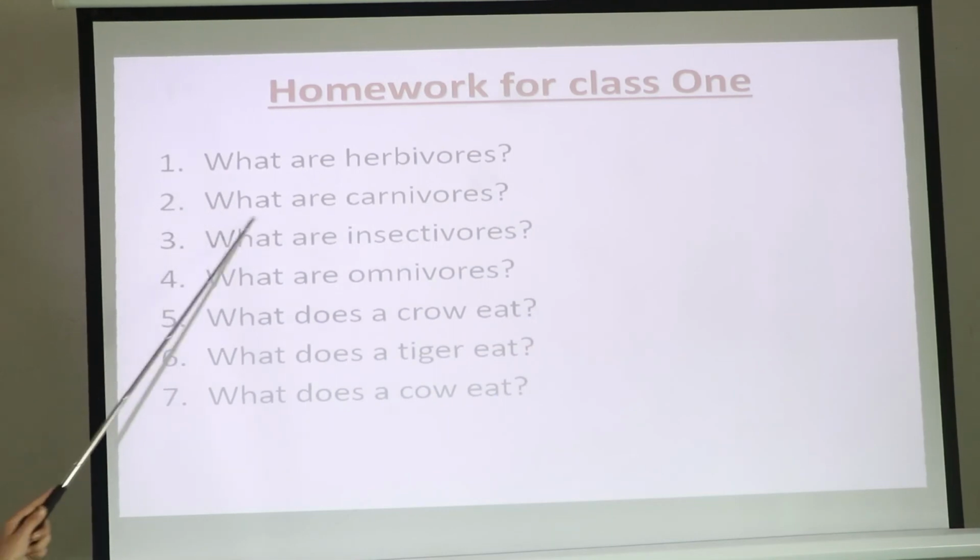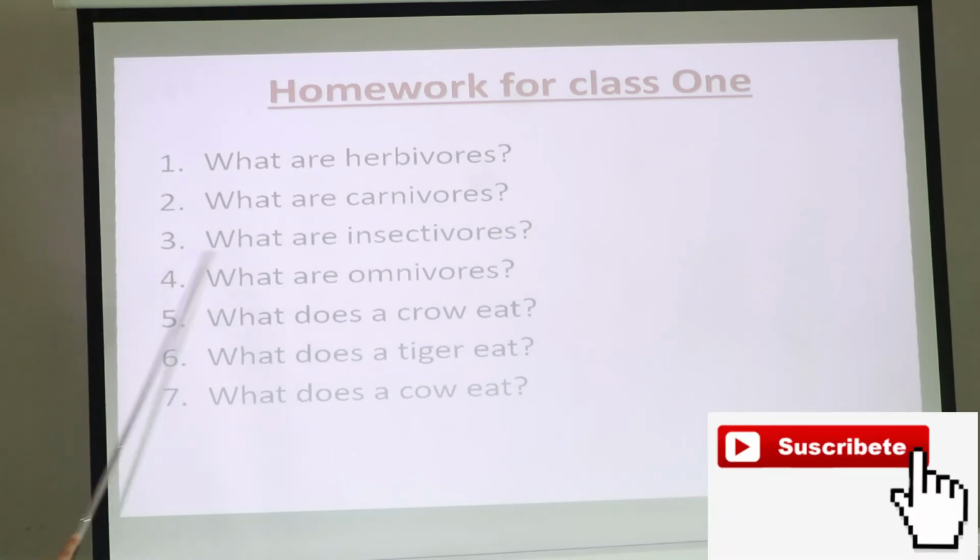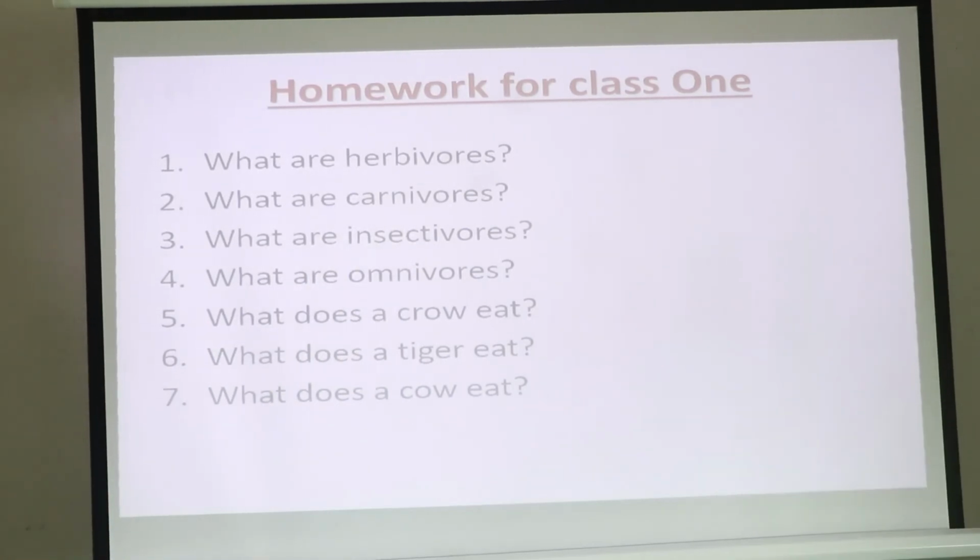And in number 2, what are carnivorous? What do you understand about the carnivorous? Those animals that eat flesh of other animals are known as carnivorous. And number 3, what are insectivorous? Those animals that feed on insects are known as insectivorous. And number 4, what are omnivorous? Those animals that feed on both plants and flesh are known as omnivorous.